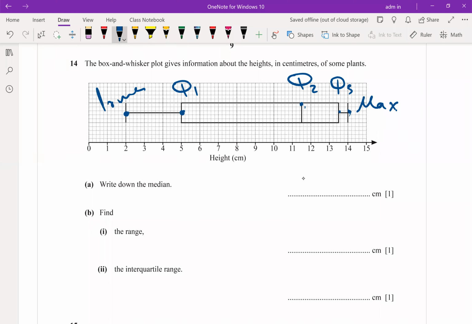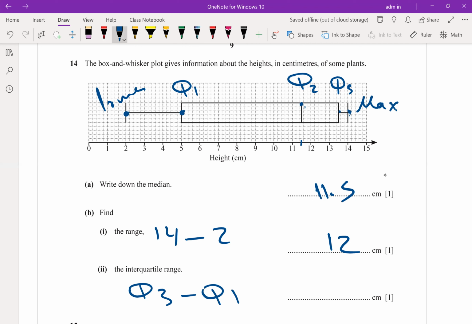Write down the median. What is the median? 11.5, correct. Find the range. Maximum is 14, minimum is, so the answer will be 12. The interquartile range, Q3 minus Q1. Q3 is 13.5 minus Q1 is, so the final answer is, repeat again,